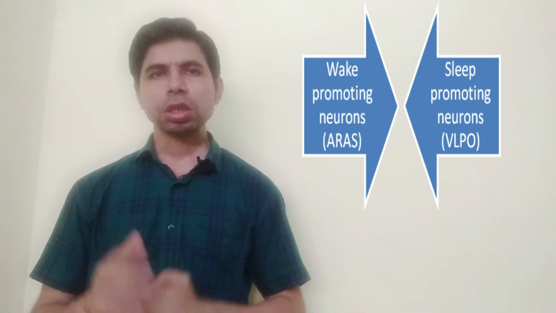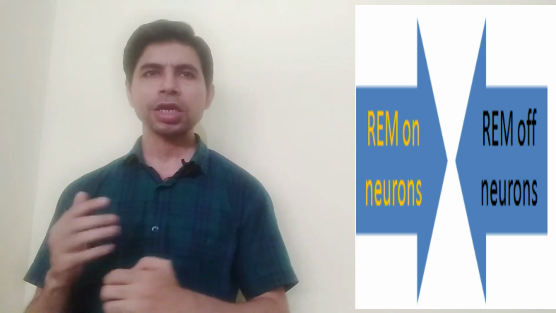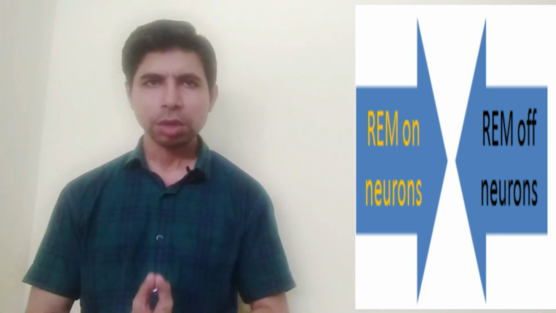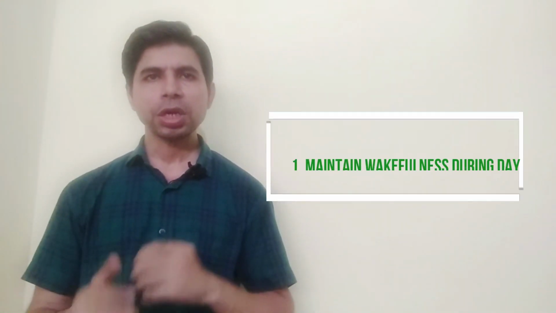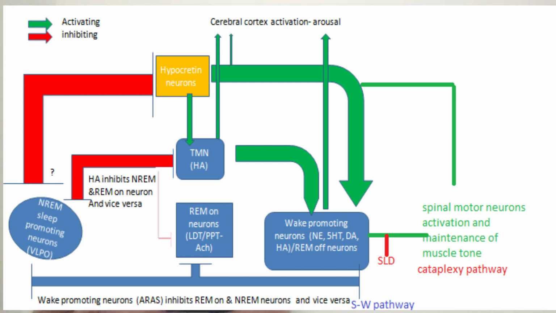In our body, there are wake promoting neurons and sleep promoting neurons which are mutually inhibitory. Likewise, there are the NREM neurons, REM on neurons and REM off neurons which are also mutually inhibitory. Basically, hypocretin maintains wakefulness during the day and also maintains sleep during the night. It adjusts this function by directly activating the cerebral cortex, limbic system, spinal motor neuron and indirectly by activating the reticular activating system and inhibiting the REM on neurons.